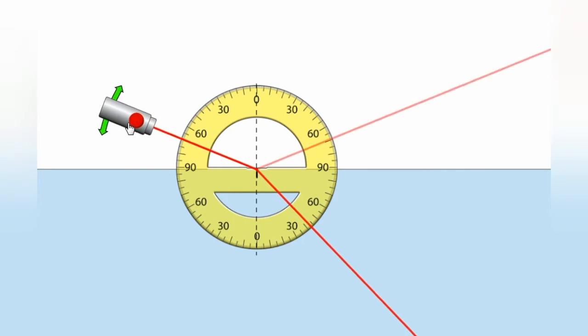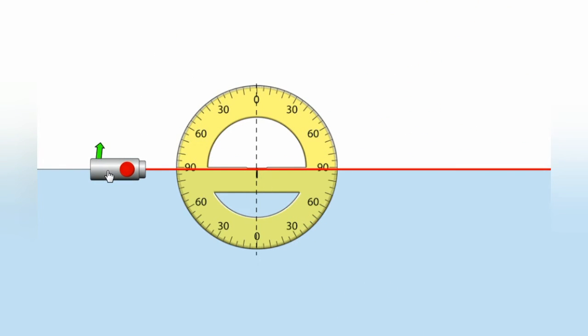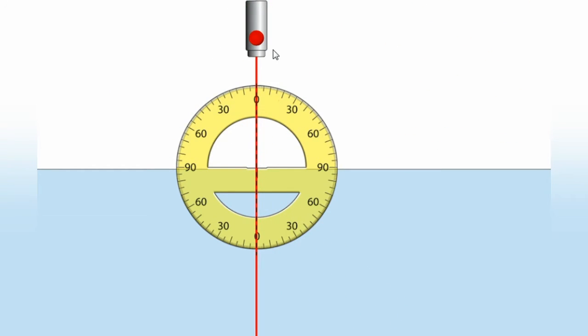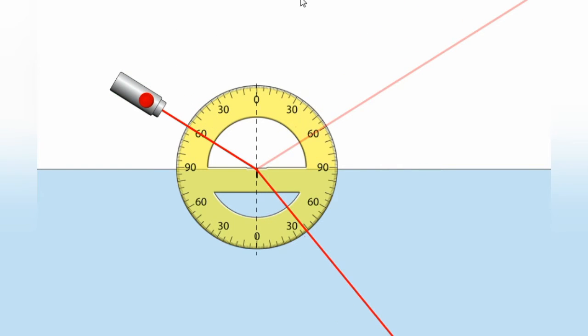See, as you vary, see here, when the source of light is incident at 90 degrees, then it is passing along the surface of the two mediums. See, it is grazing the surface of the two mediums. Okay, and if you make it incident at an angle of 0, angle of incidence is 0, then you cannot see a refracted and a reflected light. So this is regarding the refraction of light.